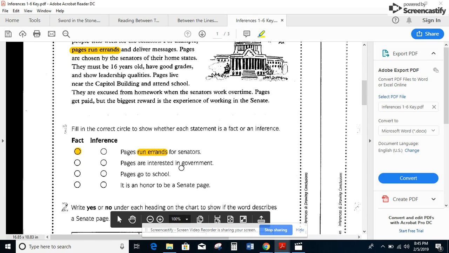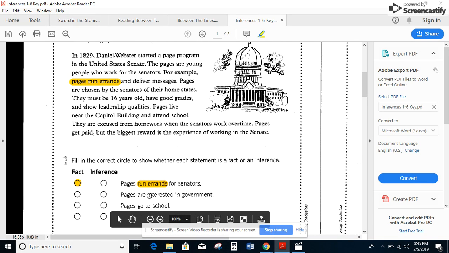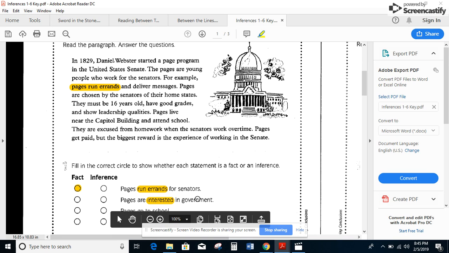Okay. Pages are interested in government. So does it talk about their interests at all? Notice how I'm breaking down the answer choices to help me narrow down what to look back at in the text. In 1829, he started a page program. They work for senators. They are chosen by the senators. They have to be 16, have good grades, and show leadership. They are excused from homework when the senators work overtime. They get paid, but the biggest reward is the experience of working in the Senate. So it does not come out and say they're interested in government.